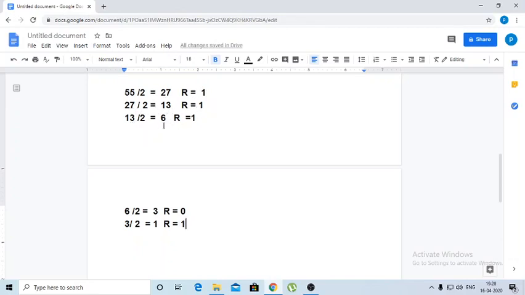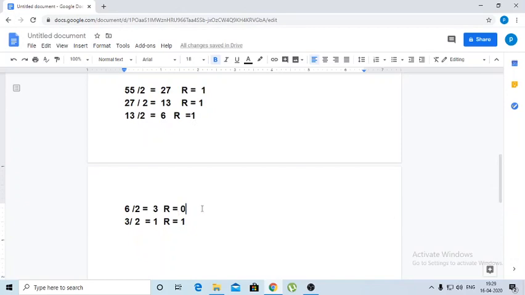Again 13 by 2 is 6, 2 sixes are 12, remainder is 1. Again 6 is divided by 2. 2 threes are 6, and remainder 0. Again the quotient 3 divided by 2. Quotient is 1, remainder is 1.